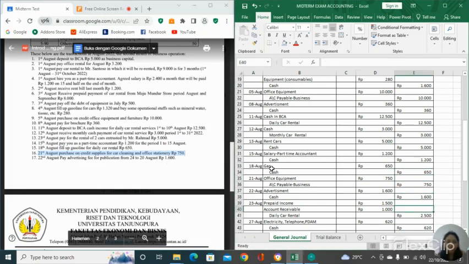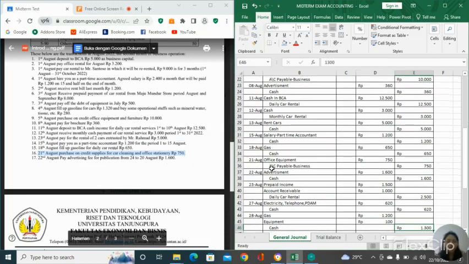So same as before, office equipment is counted as an asset, and every time we do the transaction of an asset, if it increases, it's going to be in the debit. So on the debit, office equipment 715 rupiah, and accounts payable business because it's on credit, so if accounts payable increases, it's going to be in credit. So in the credit, 715 rupiah.